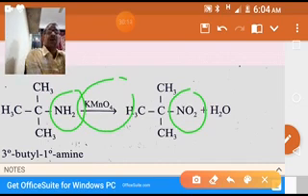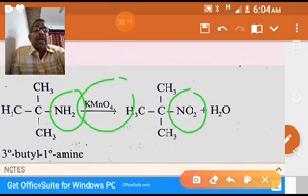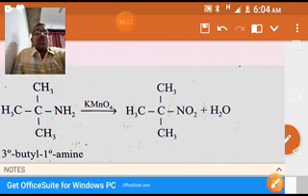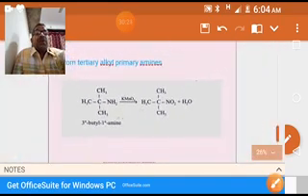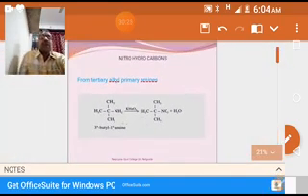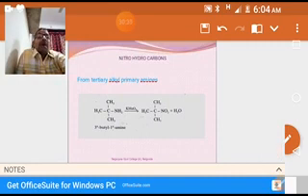Amines on treatment with potassium permanganate are converting into corresponding nitro compounds. This is one method of preparation. Tertiary amines are converting into tertiary nitro compounds.